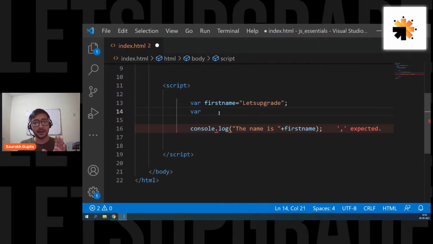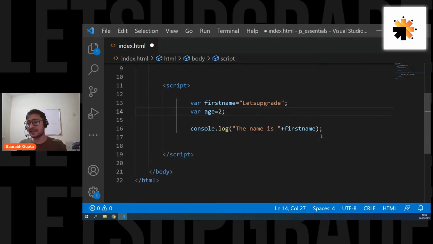Okay, everyone. Now, let's say I also have an age variable. Let me put like 2. Now I also want to print this 2 in the same string, like this: the name is let's upgrade and the age is 2. I want to print something like this. How can I do it?